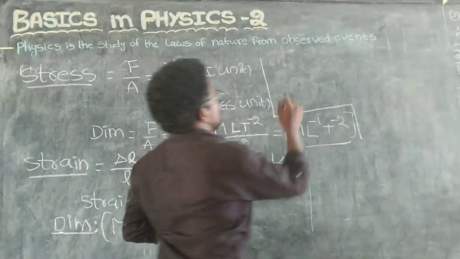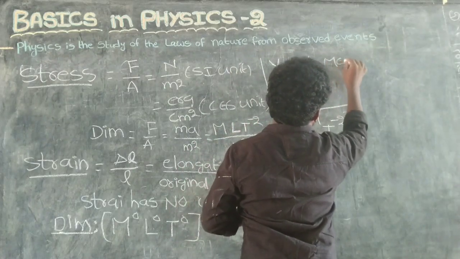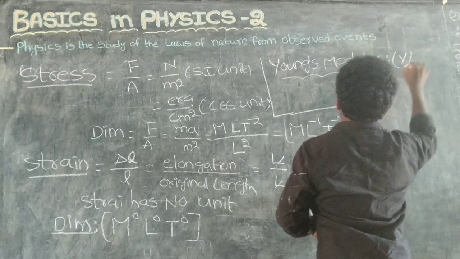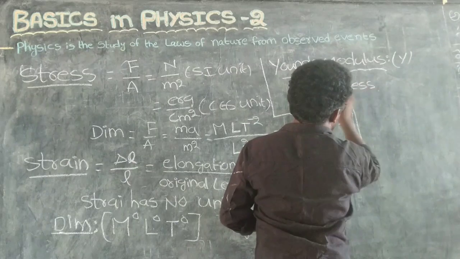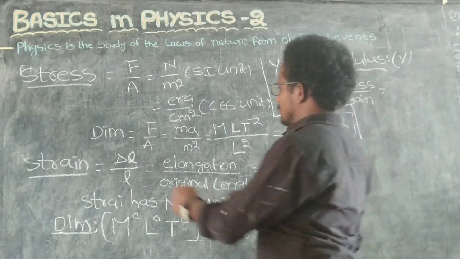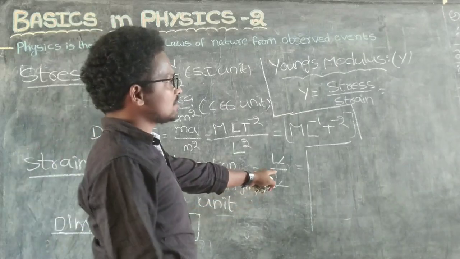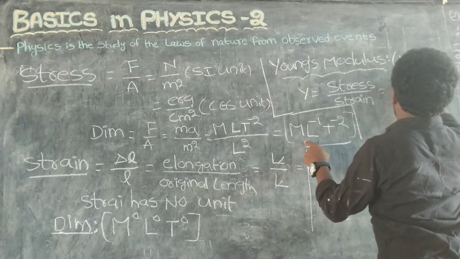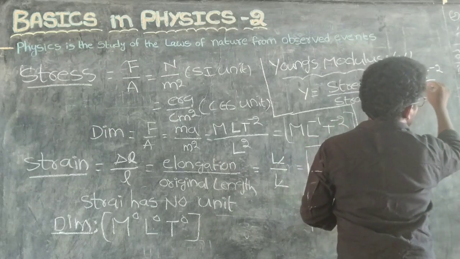Coming to Young's modulus, Y. So Y equals stress by strain. Stress means Newton per meter square, and strain has no units. The stress dimensional formula is M L power minus 1 T power minus 2. For strain, there is no mass, no length, no time.